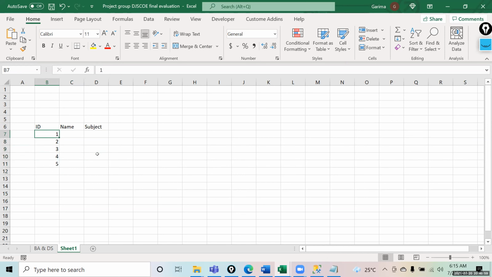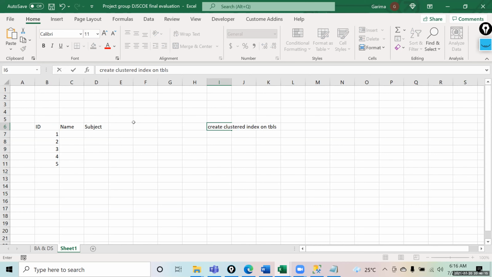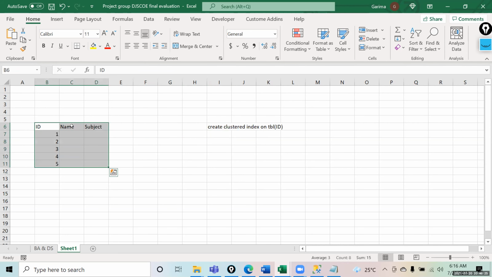But suppose the table was the same, but ID was not a primary key, so you will create a clustered index. You will say create clustered index on the name of the table, and you will write the column name, that is ID. So when you create a clustered index, SQL will automatically sort the data on the basis of the ID column in ascending order and then store the data, right? So in clustered indexing, the data gets sorted in the same sequence on which the index is created.